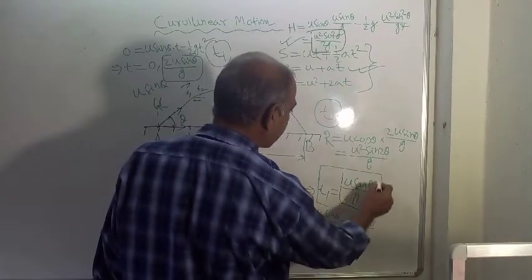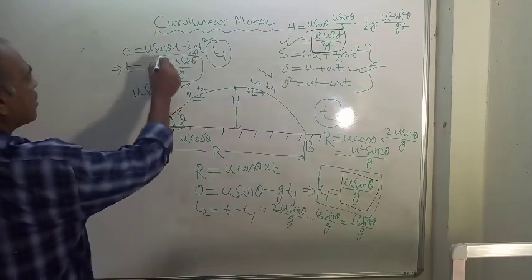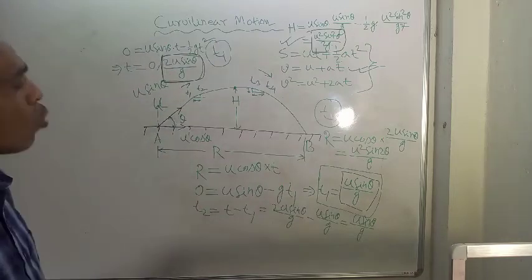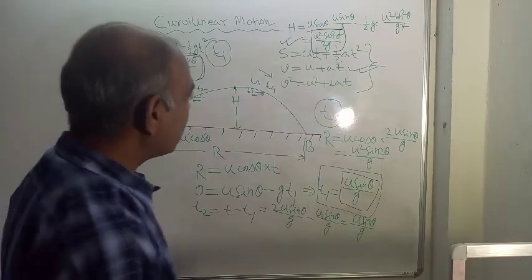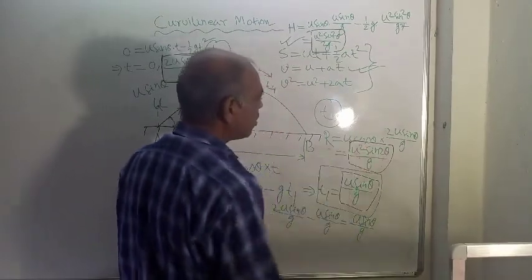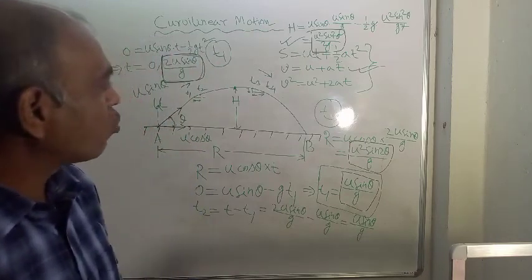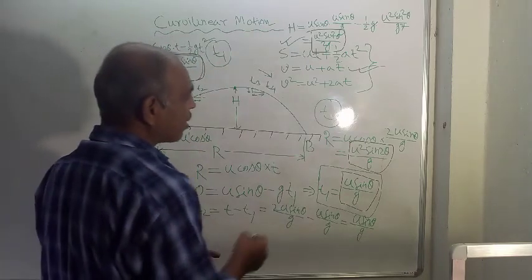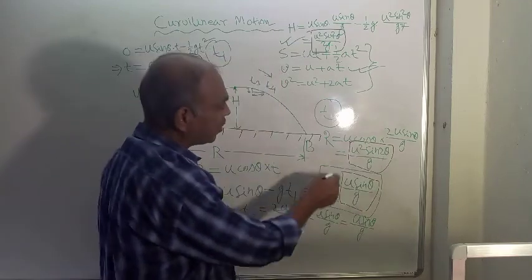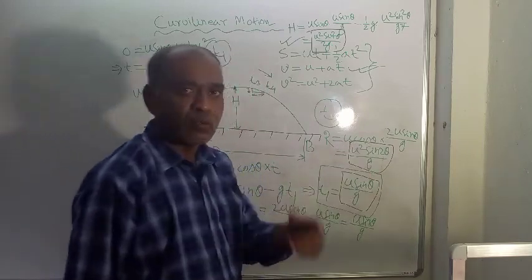This is the time taken by the particle to reach the maximum height, and this 2u sin theta by g is the total time of flight, and this u square sin 2 theta by g is the range of the particle. We can easily say that the range will be maximum when sin 2 theta is maximum.